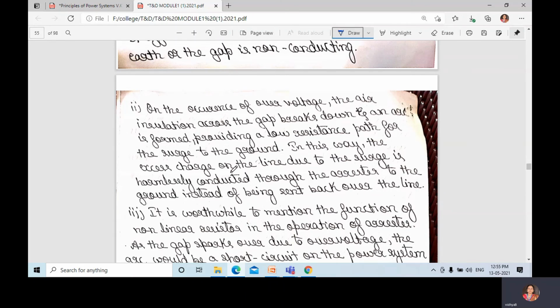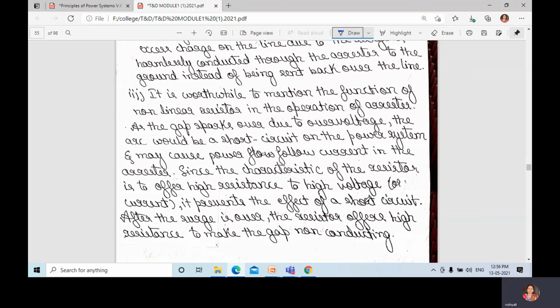In this way, the excess charge on the line due to the surge is harmlessly conducted through the arrestor to the ground instead of being sent back over the line. Now the function of the nonlinear resistor: as the gap sparks over due to over voltage, the arc would short circuit the power system and it may cause power follow current in the arrestor.